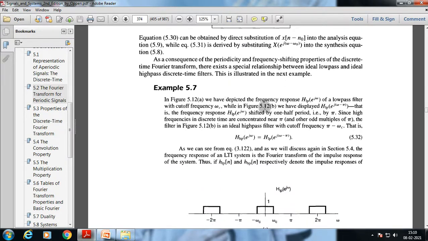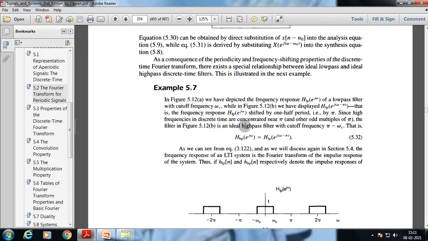Suppose we have the frequency response of a low pass filter H_LP(e^{j omega}) with cutoff frequency omega c. It means that above that frequency the signal will not pass, which is why it's a low pass filter. Any signal above that frequency will not pass through that filter. Now the frequency response is shifted by half a period, by pi.